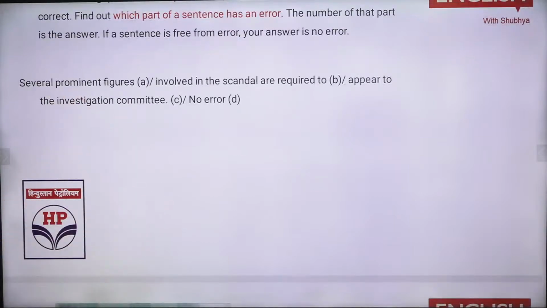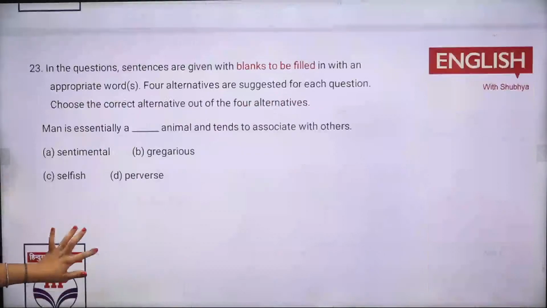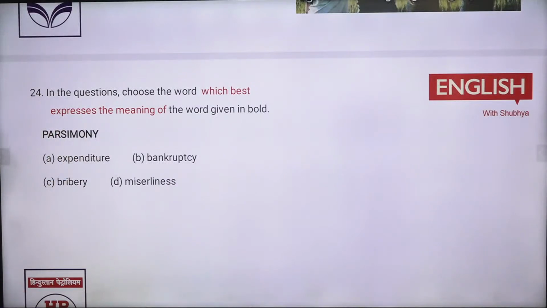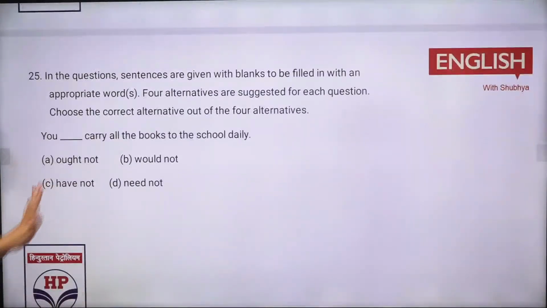So before appear करना मतलब कोई अपनी blame के लिए बताना उसको, right? So I've given a discussion of this also. Then you have man is essentially a gregarious person. So gregarious is someone who is very much, you can say, helping others, social animal. Then you had the term parsimony. Parsimony is someone who does not spend much of the money, and that means that is a similar word expresses the best as miserly, right? And the last one of your was that you dash carry all the books to the school daily. You need not to carry.